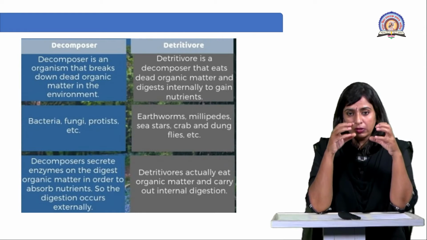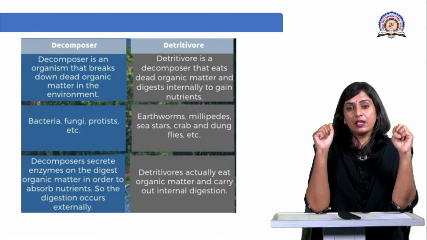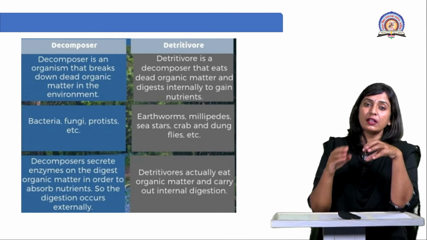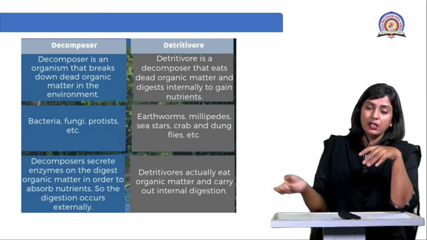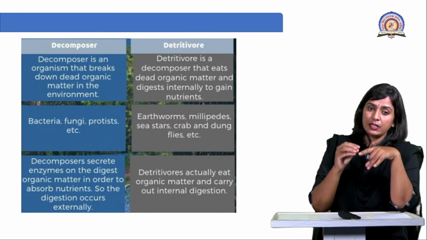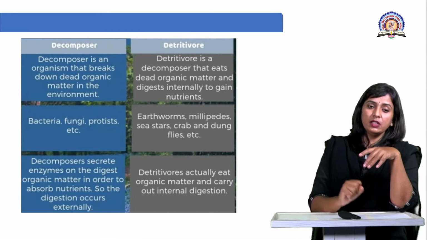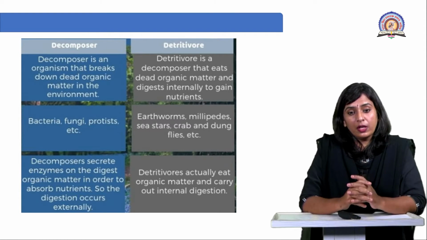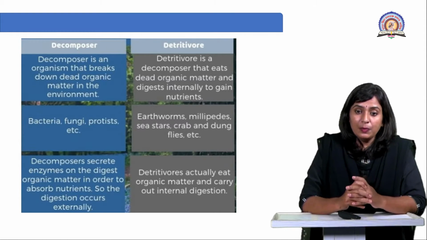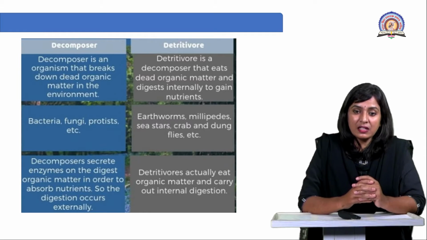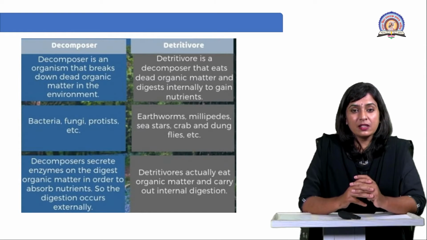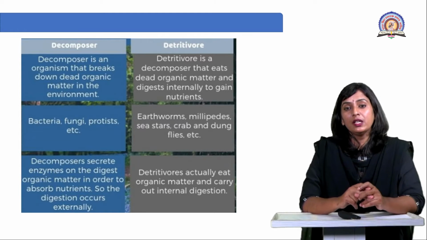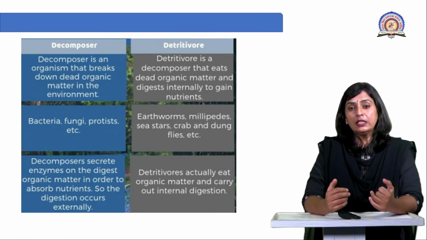They used to release some kind of enzymes on the dead bodies, which help to digest that dead organic matter so that it will be utilized by themselves. So they used to absorb the nourishment, right? Even in the detritivores, what are they? They are nothing but the earthworms, millipedes, sea stars, crabs, jungleflies, all of which are said to be detritivores. Okay, so they used to feed on the dead organic matter.